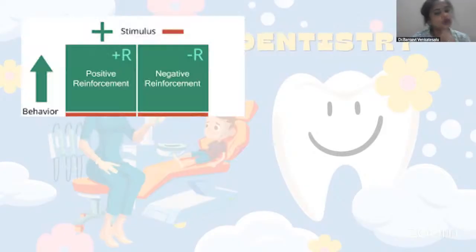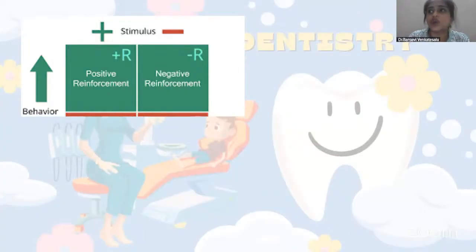Okay. So this image is to tell clearly that be it positive or negative reinforcement, at the end of the day, both are going to increase the child's desired behavior. The positive and negative depends upon whether you are going to add the stimulus or remove the stimulus. Like you can give some stickers, or you can give their favorite cartoon characters and all, which increases a child's behavior. So those are your positive reinforcement.